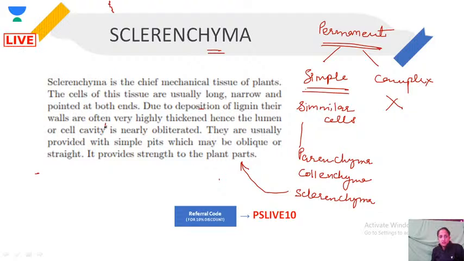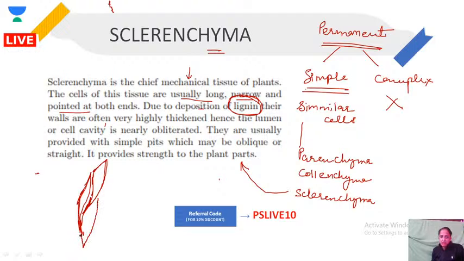Sclerenchyma is the mechanical tissue. The cells are long, narrow, and pointed at both ends, and they have deposition of lignin everywhere. They are very tightly packed cells, so they do not have empty spaces.